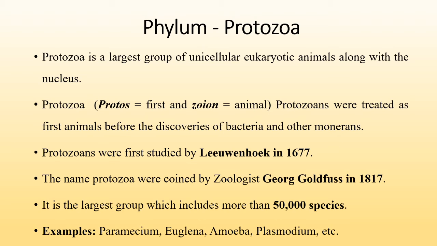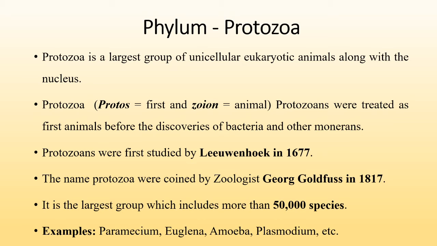A large group of unicellular eukaryotic animals includes protozoan animals. Generally, what we observe is that cells are of two types, prokaryotic cell and eukaryotic cell. In a prokaryotic cell, a true nucleus is absent, and it is also called a bacterial cell, while in a eukaryotic cell, a true nucleus is present, for example a plant cell or animal cell. So protozoan animals have eukaryotic cells with a true nucleus, and the single cell along with the nucleus performs all the physiological functions of a cell.